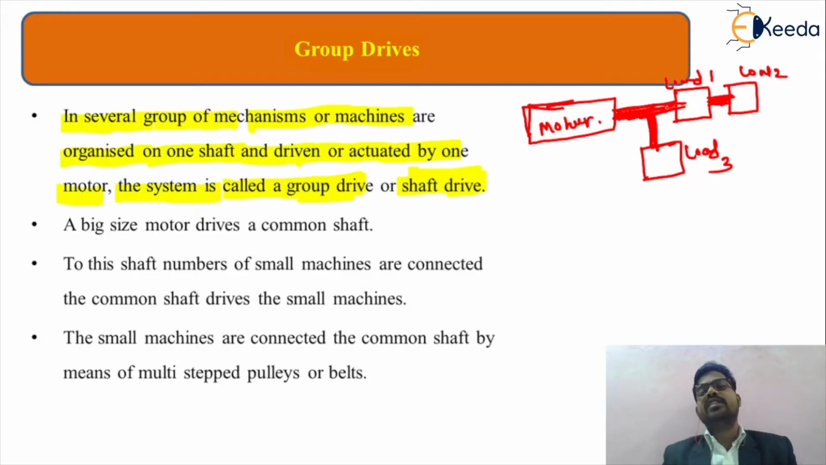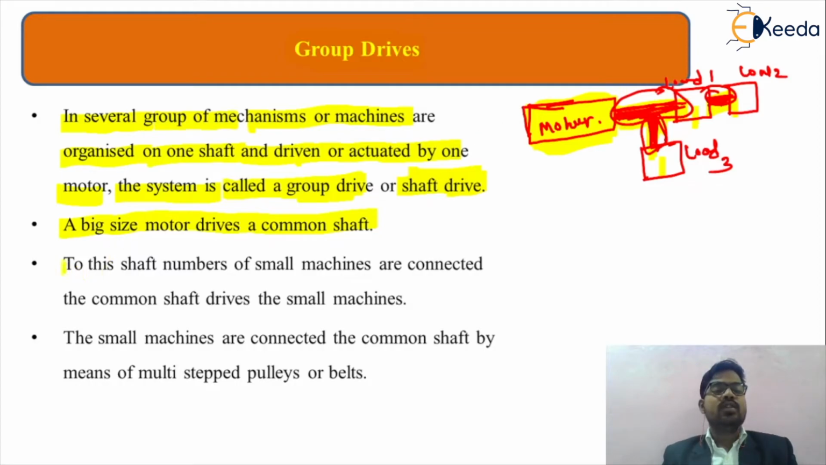So basically this motor is coupled to different loads by the shaft. Sometimes such a drive, due to the use of the shaft for various purposes, is also called the group drive or the shaft drive. The next very important point is that a big size motor drives a common shaft, so the rating of that particular motor will be very large. Such a motor is used for n number of types of application through different shaft mechanisms, so obviously its rating is very high.